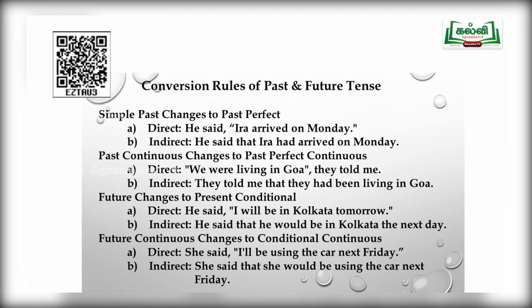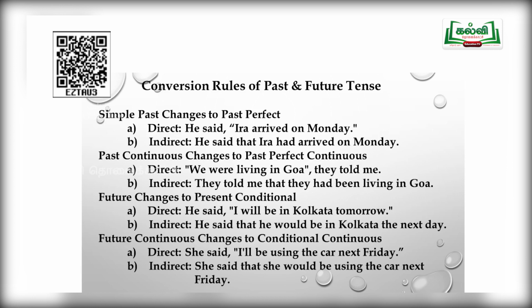See the display. Simple past changes to past perfect. Look at the example. He said, Ira arrived on Monday. Dear students, kindly note down the verb in the reported speech. What is the verb in the reported speech? Arrived. It is in past tense.